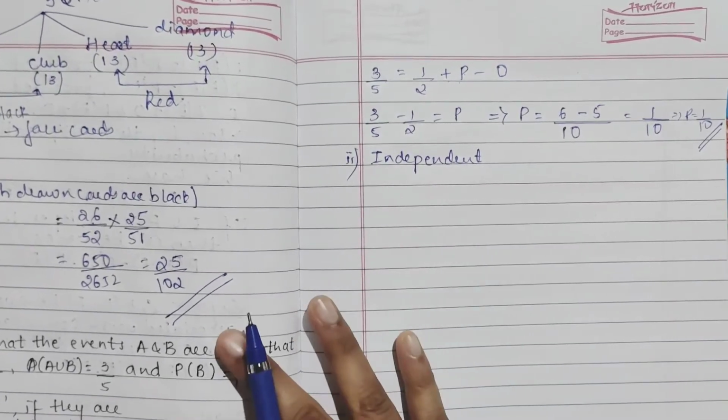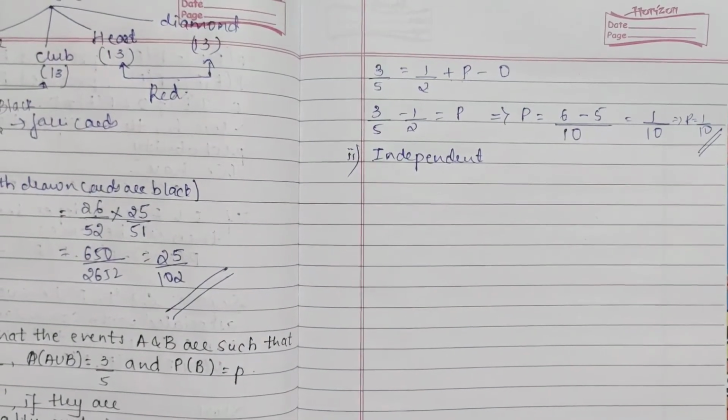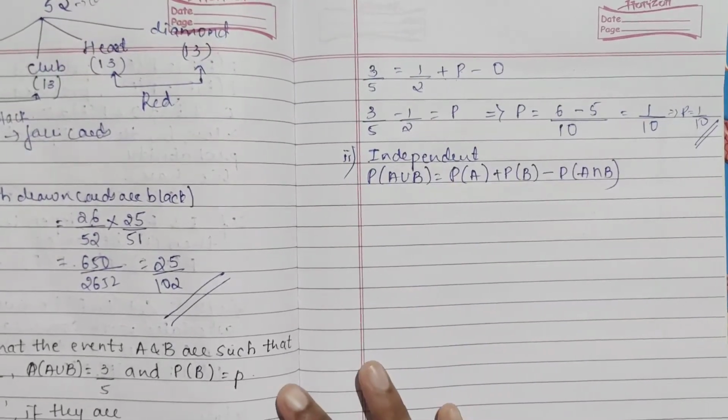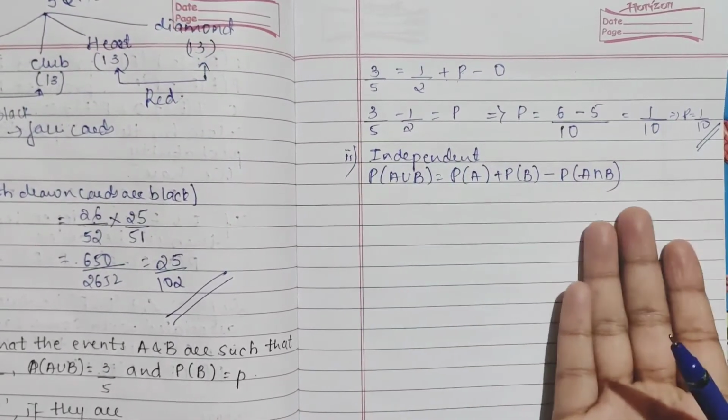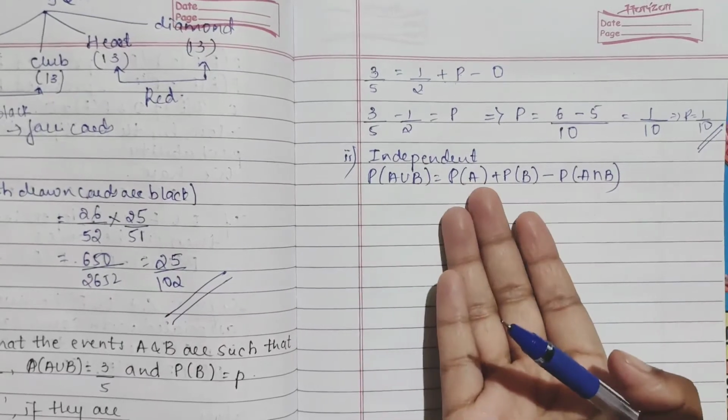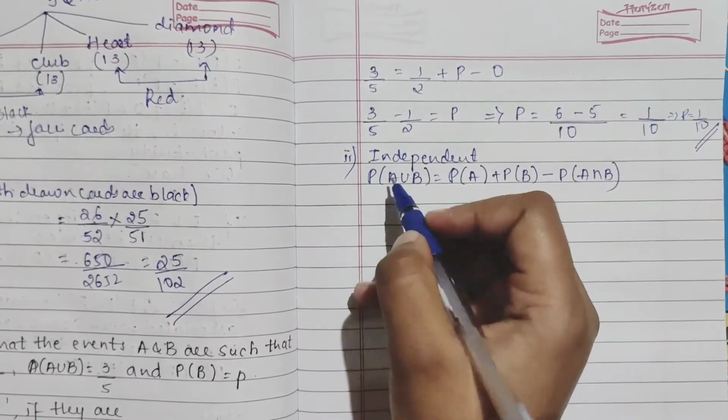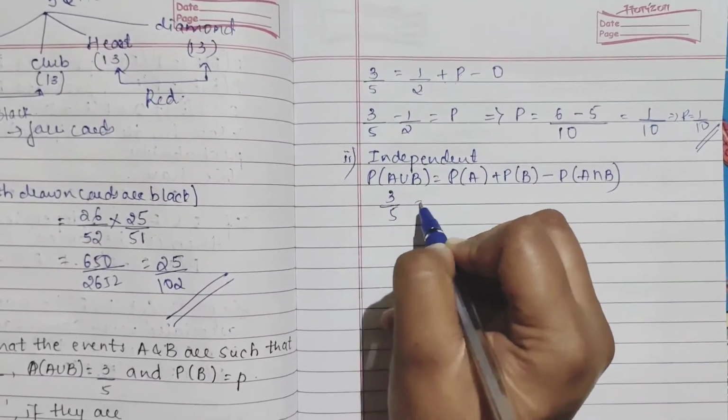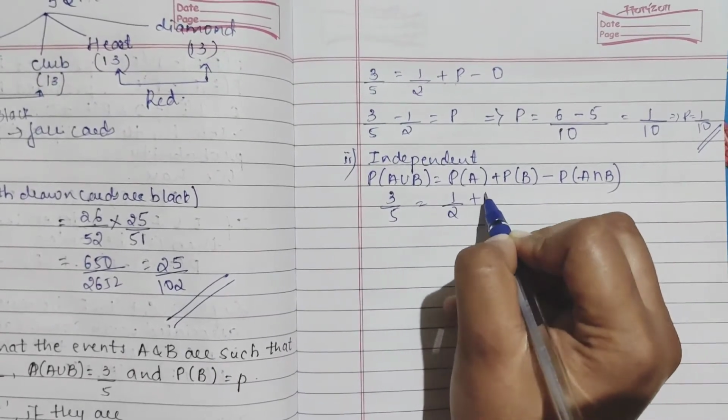Okay. Second, they are telling independent. When they are independent, you also have to use the same formula, because this only they have given, A union B, P of A, P of B they have given. So P of A union B is nothing but 3 by 5, P of A is 1 by 2 and P of B is P.